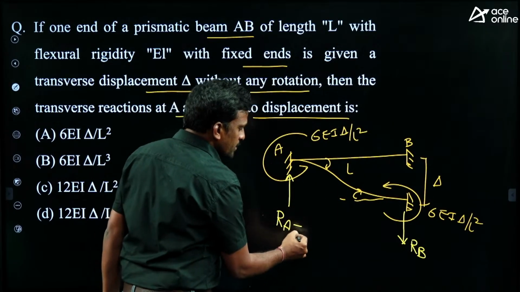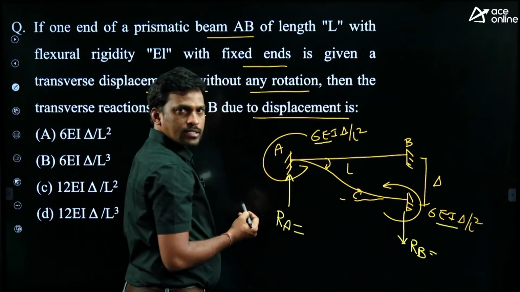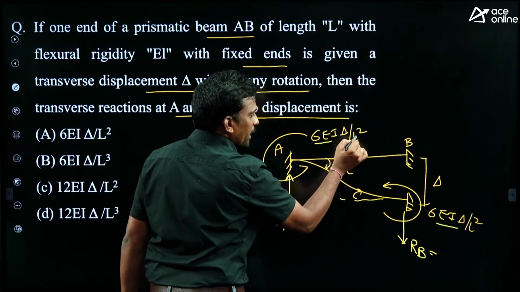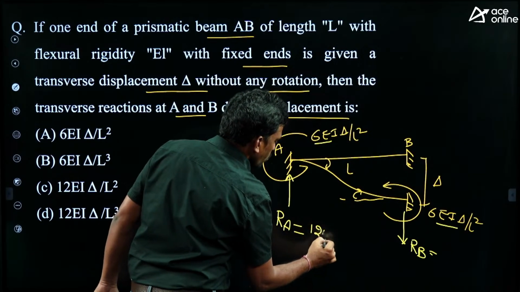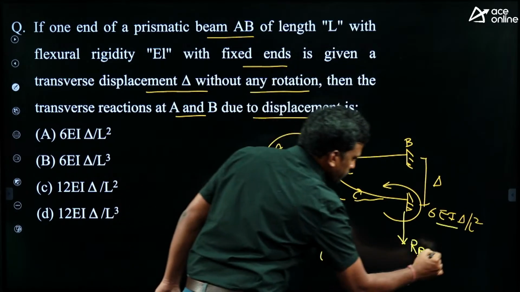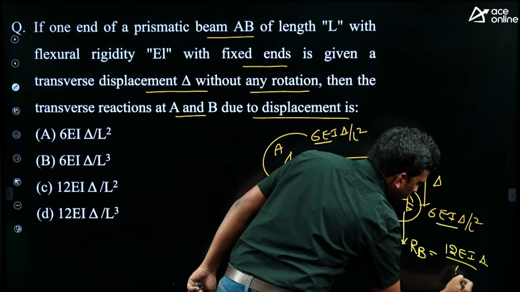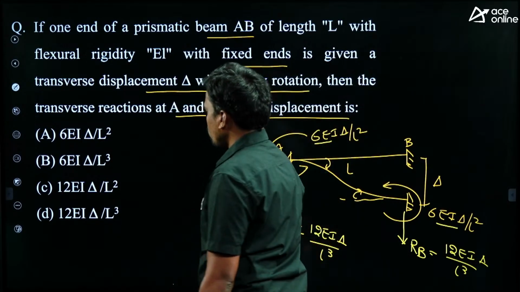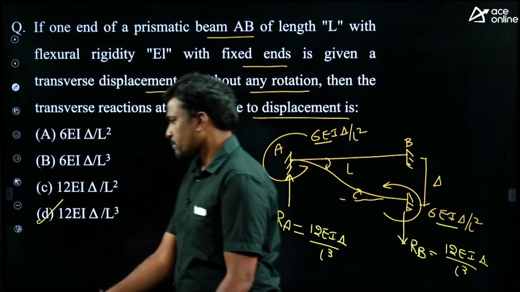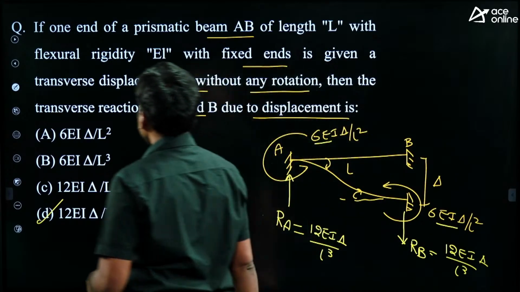Then how to find these reactions? Just add these two moments and divide by the distance. If you add 6 plus 6, 12, divided by L, it becomes L cube. So this is 12EI delta by L cube. Okay, then option D is correct. Right. Next question.